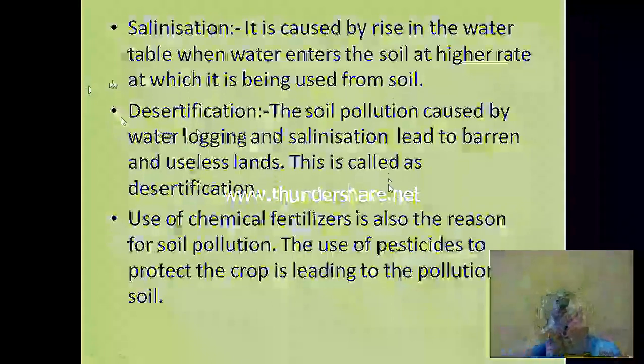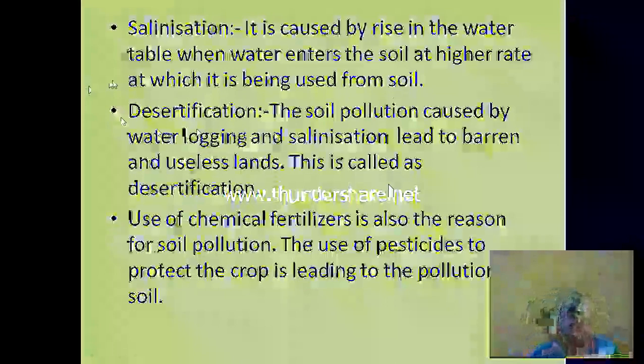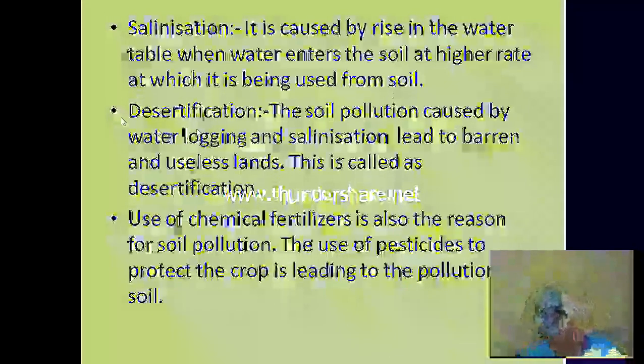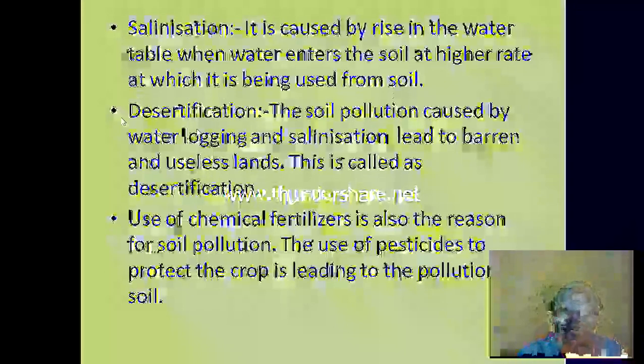Use of chemical fertilizers is also a reason for soil pollution. One more reason for soil pollution is chemical fertilizers. Nowadays, in agriculture, farmers are using these chemical fertilizers to get rid of pests. But when they use these chemicals, yes, they are getting rid of the pesticides and all the insects, and fine.